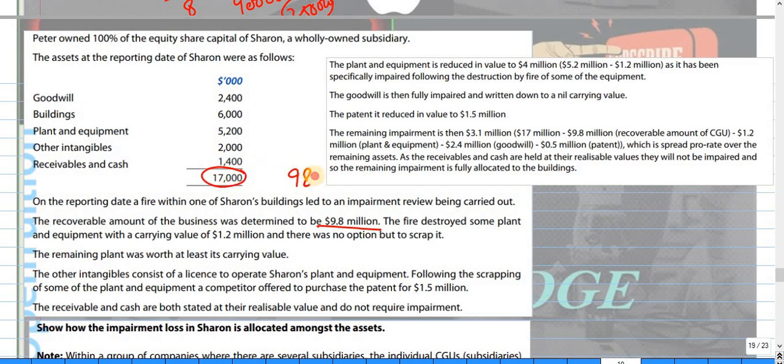Recoverable amount is 9900. And the fire is the sum of the plant and equipment. So the carrying value of the building, the carrying value of the plant and equipment, this amount goes down to 15400.